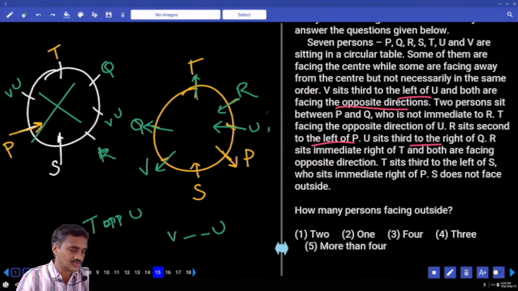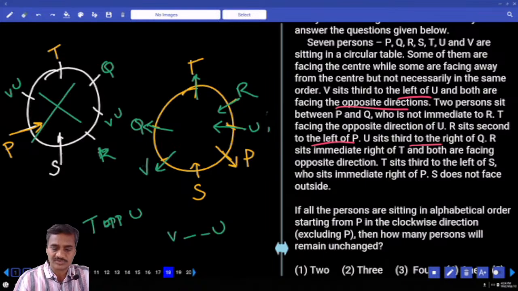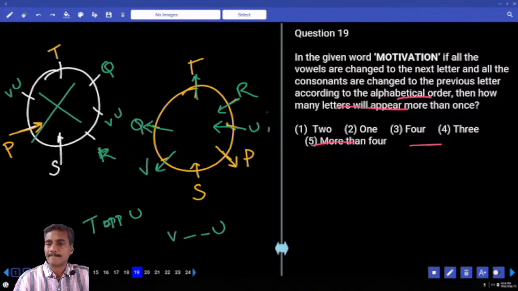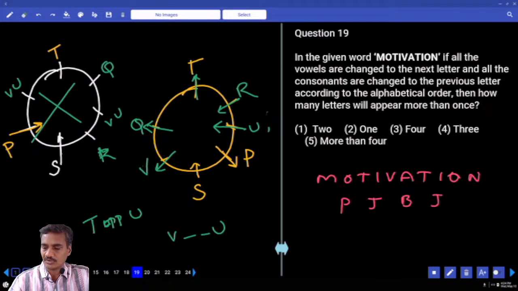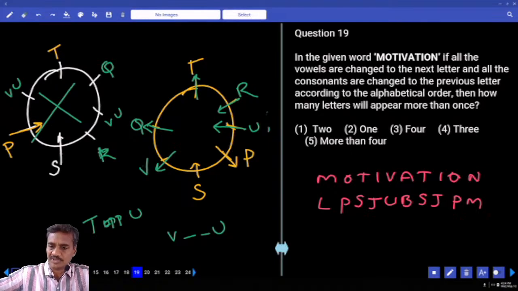And this is about questions 15 to 18, how many questions were given on this one? 18. The 19th one, and in the word motivation. What is the word we have? Motivation, M-O-T-I-V-A-T-I-O-N. Now in this word motivation, all the vowels are changed to the next letter. O-P, I-J, A-B, I-J, O-P. And all the consonants are changed to the previous letter. M-L, V-U, N-M. Then change it according to the alphabet.